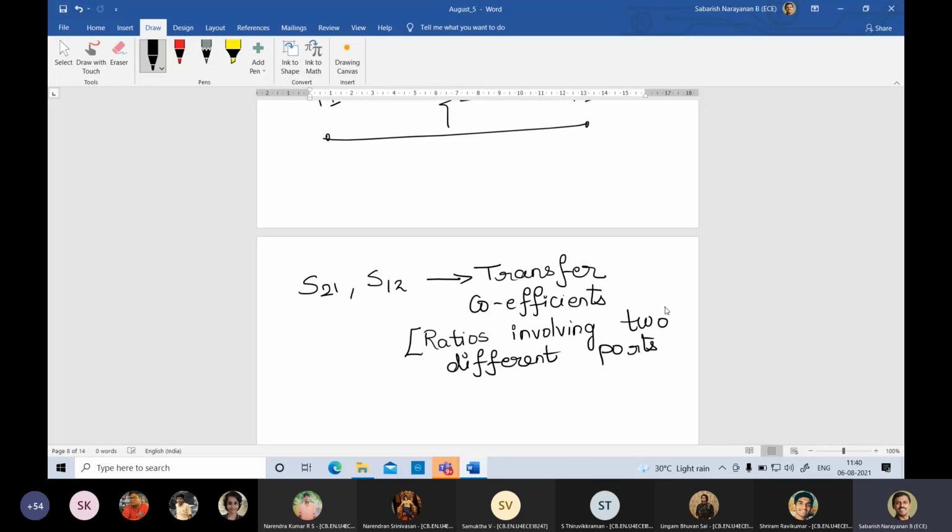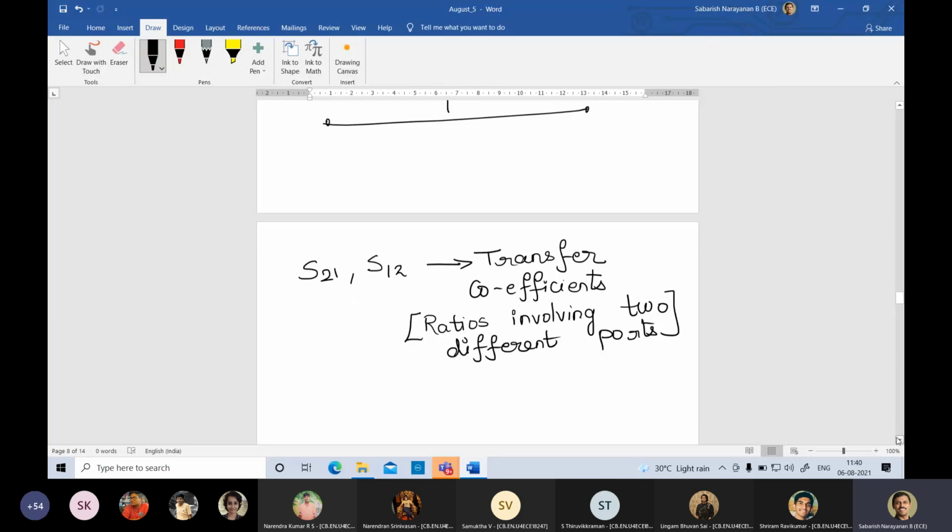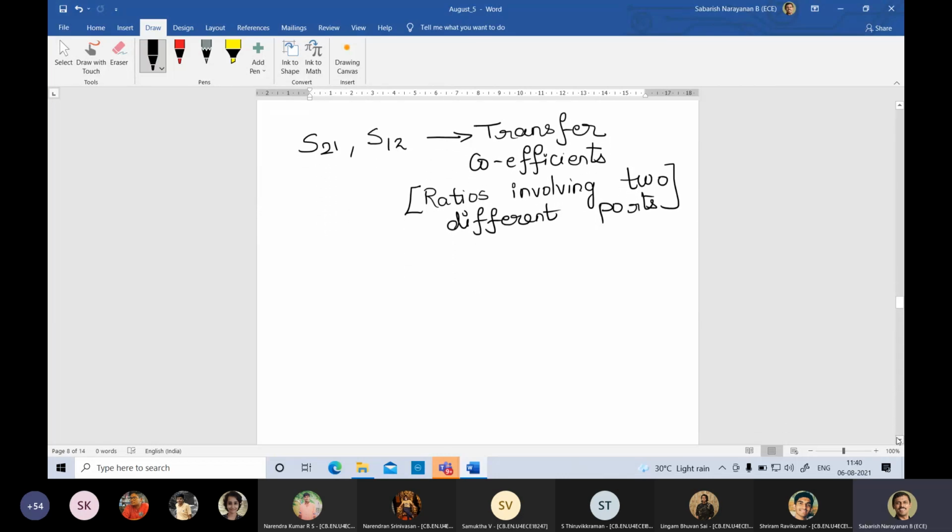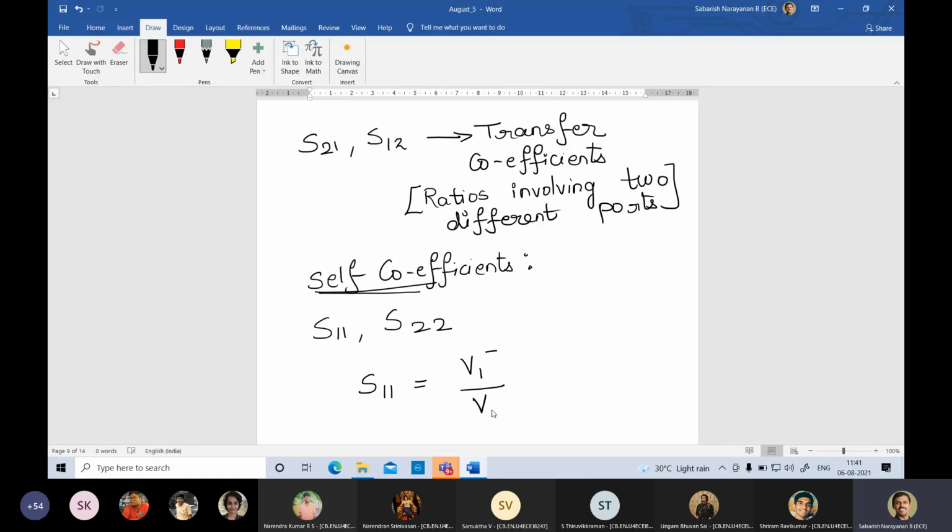Now there are two other values also, which are S11 and S22. Let us go into their idea. These are the self coefficients. Let me take S11. I will write it as V1 minus by V1 plus, with everything else, Vk plus, equal to 0. For all the other ports, there should not be any input.